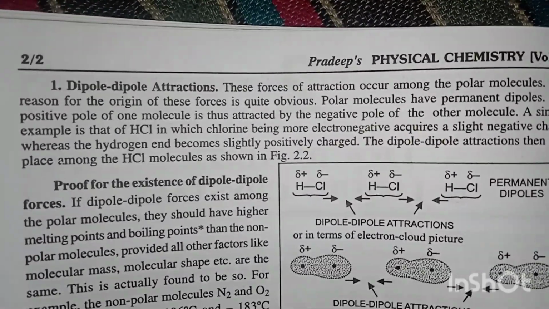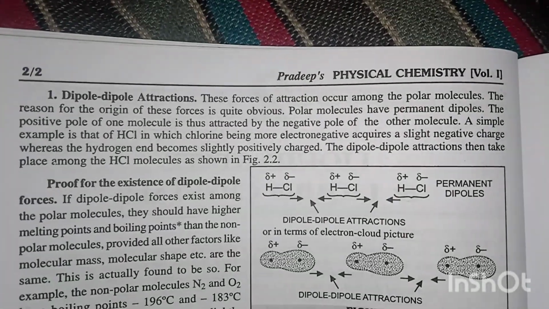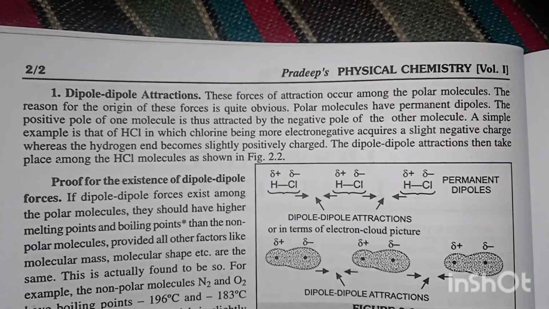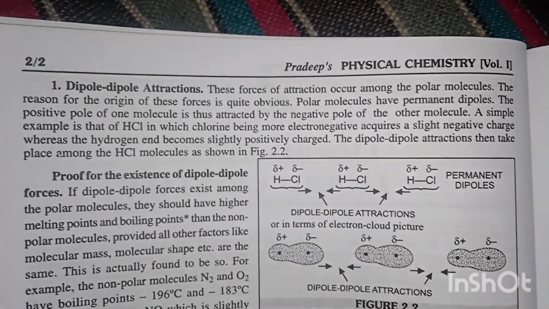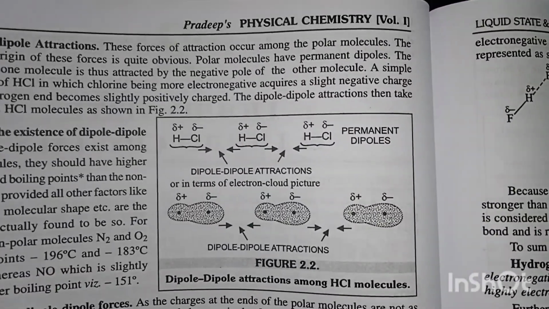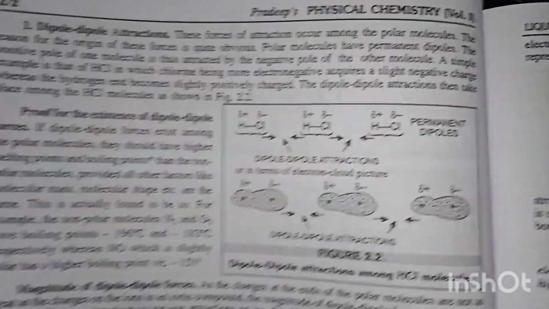A simple example is that of HCl, in which chlorine, being more electronegative, acquires a slight negative charge, whereas the hydrogen end becomes slightly positively charged. The dipole-dipole attraction then takes place among the HCl molecules as shown in figure 2.2. Figure 2.2. Dipole-dipole attractions among HCl molecules.